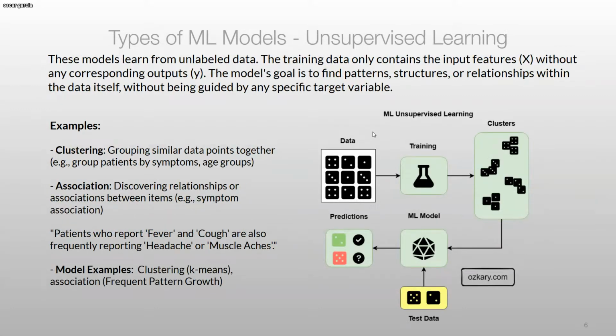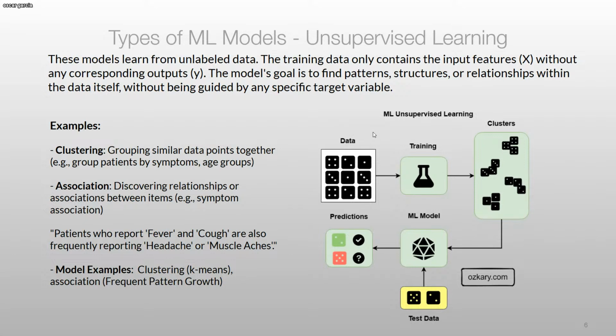All right, so we also have unsupervised learning. These machine learning models learn differently. They learn from unlabeled data. That means we do not have a target label. So we don't know if the person is a 5 or a 2. We don't know if it's heart disease or no. We just have input data, random data that could be a 4, a 2, a 3, and so on. What the model is going to do is look at input features X without any output Y.